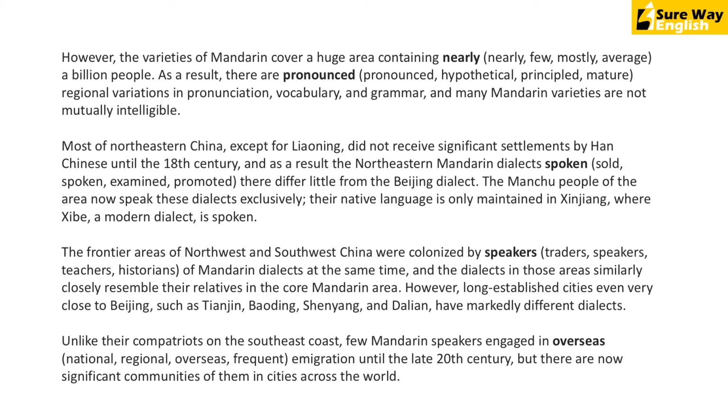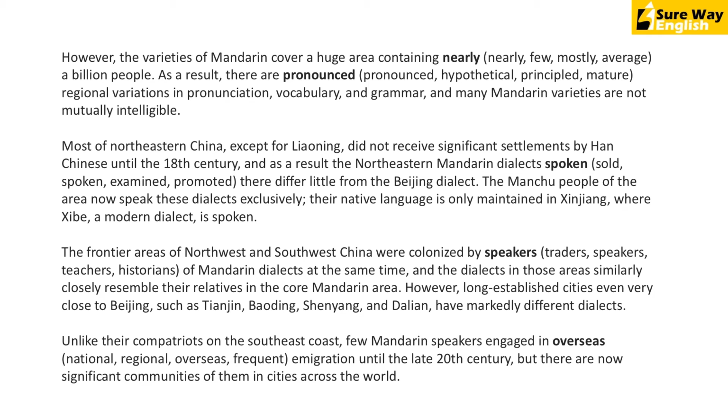Now, when you say mostly, it's usually like most of something, and that something is usually an area or a demographic. So an example of that is cover a huge area containing mostly every person born in China. That would have been correct, but not in this case.